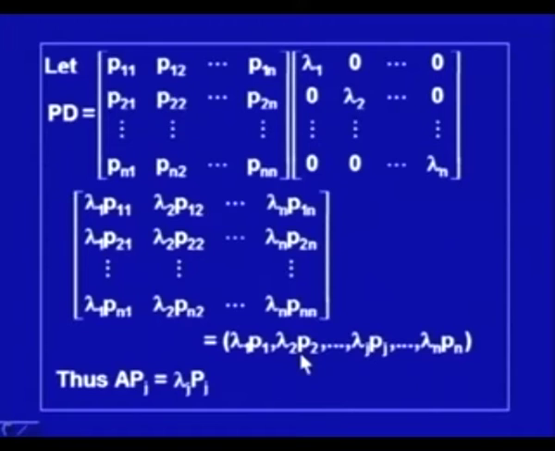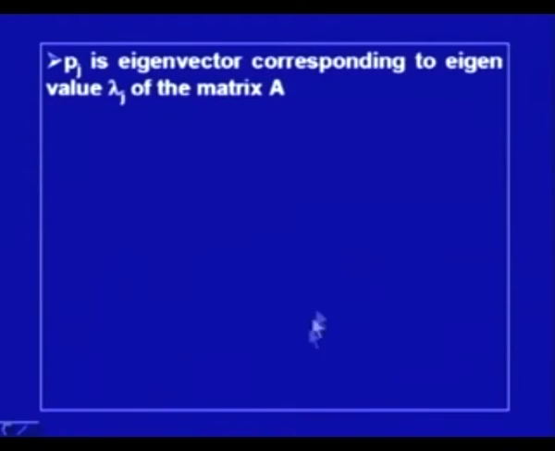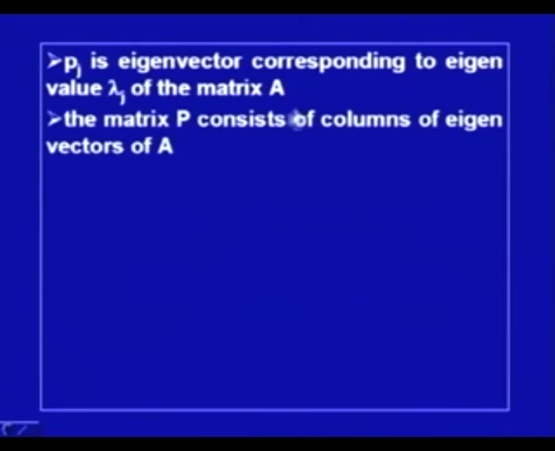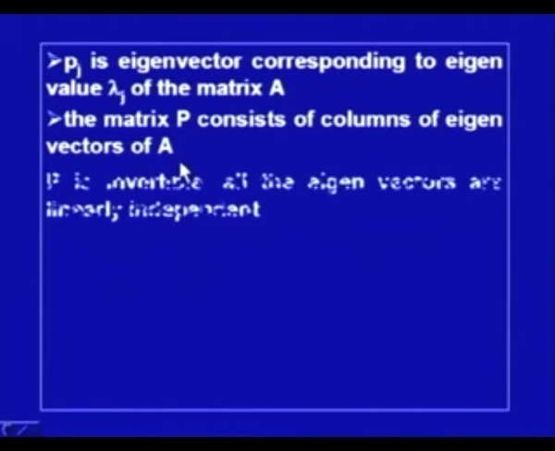And now, if we compare with the earlier expression, then we say that APj, which we have computed in the last slide, is equal to lambda j Pj. So, this is lambda j Pj, and what we have obtained earlier is APj. Then we can say that Pj is the eigenvector corresponding to eigenvalue lambda j of the matrix A, and the matrix P consists of columns of eigenvectors of A, that is what we have seen.